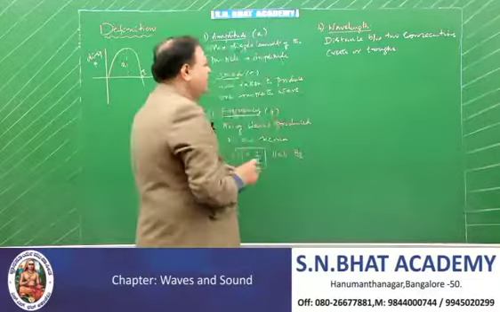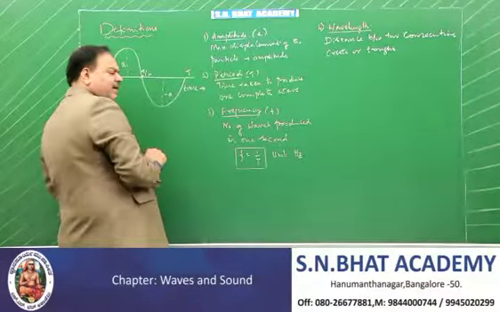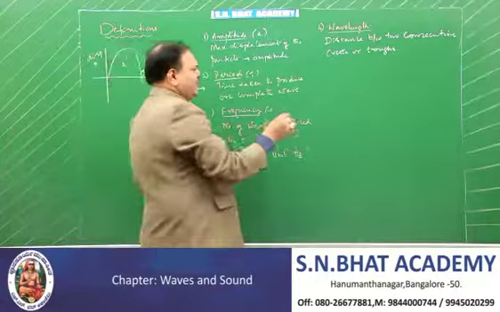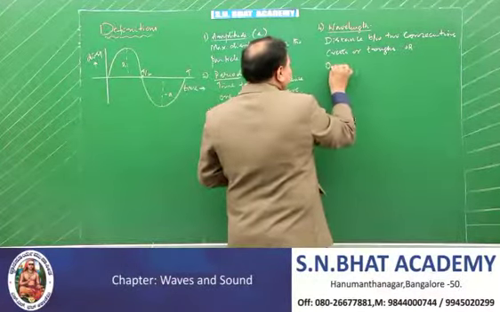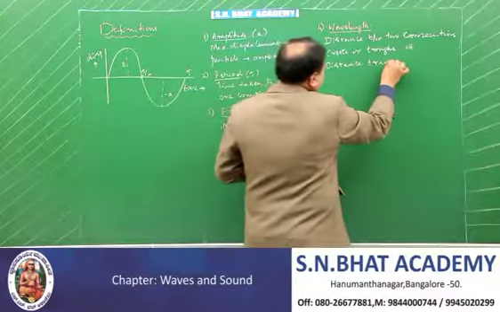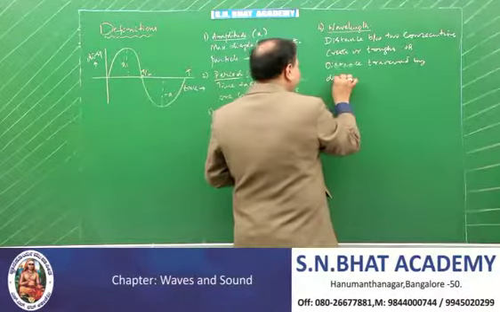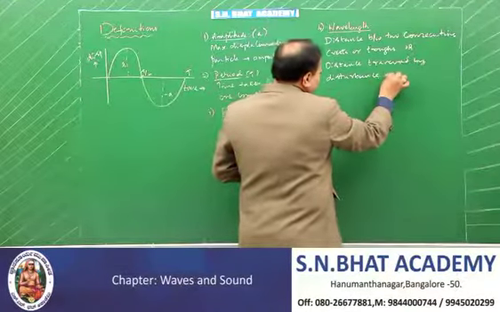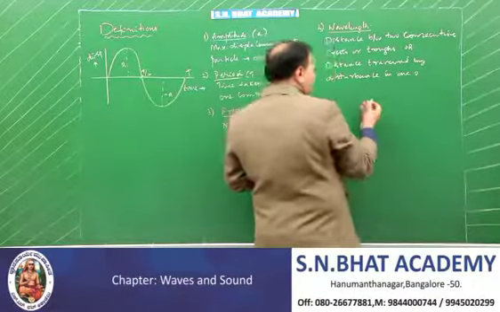That's all. Or it is the distance traversed by the wave in one oscillation. That's also the definition. It is the distance traversed by the disturbance in one oscillation, or in production of one wave.